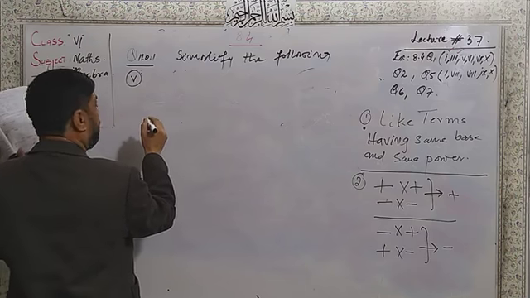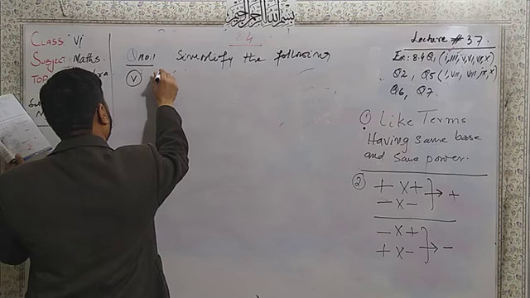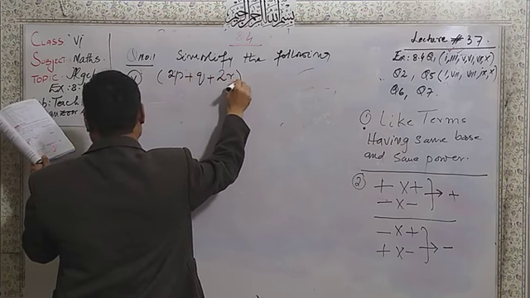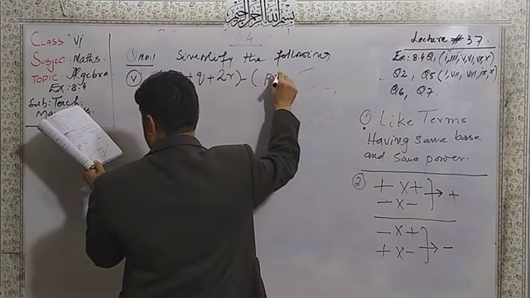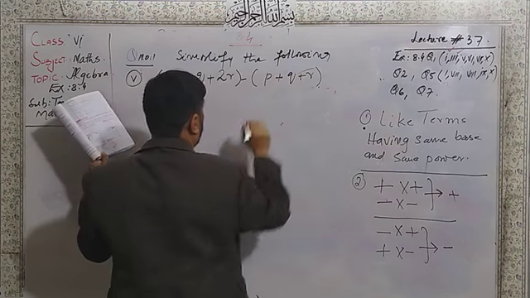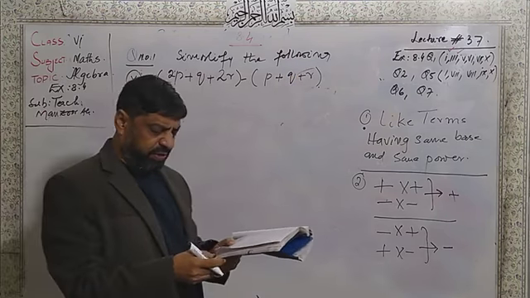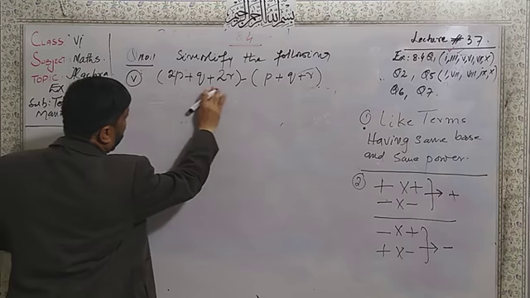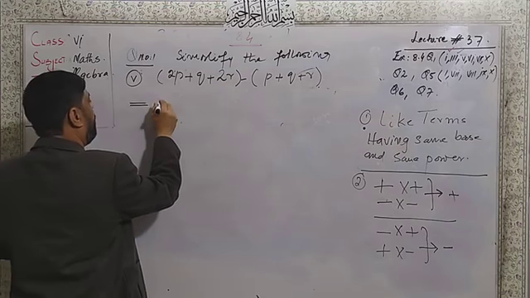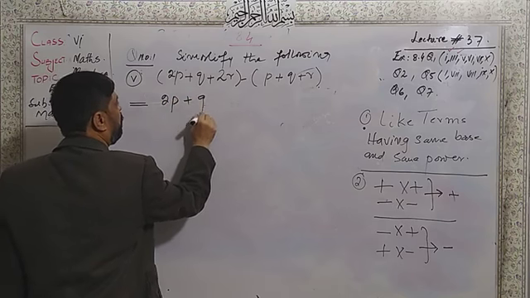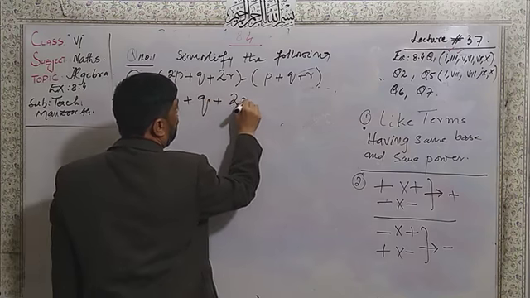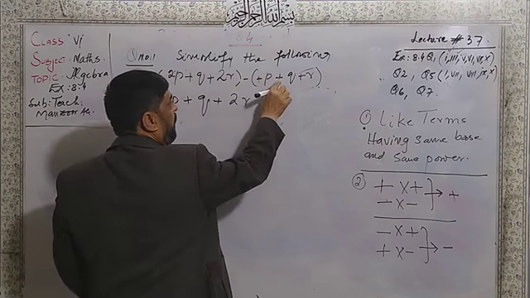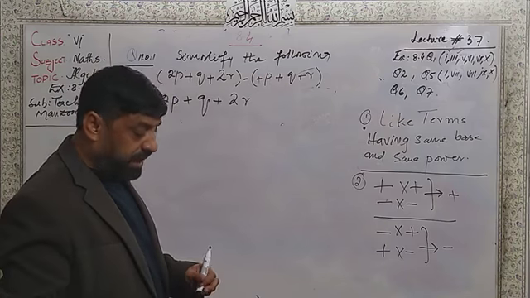In part number 5, I am giving 2p plus q plus 2r minus, bracket started, p plus q plus r. Now we have another sum also. Dear students, let us take the first bracket, I will open the bracket and write the same: 2p plus q plus 2r. Now this minus will be multiplied by plus, then by plus, then by another plus.